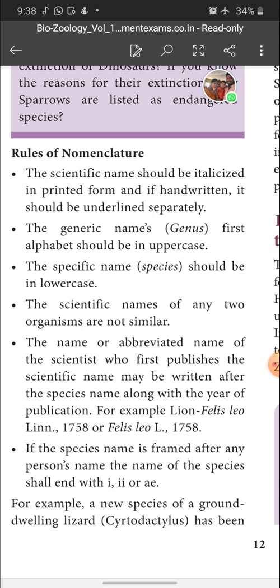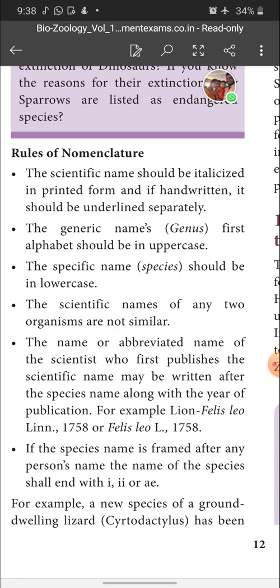And if the species name is framed after any person's name, the name of the species shall end with i or ii or ae. So if the species name may be any scientist's name, how to write it? The species name should end with either single i or double i or ae.